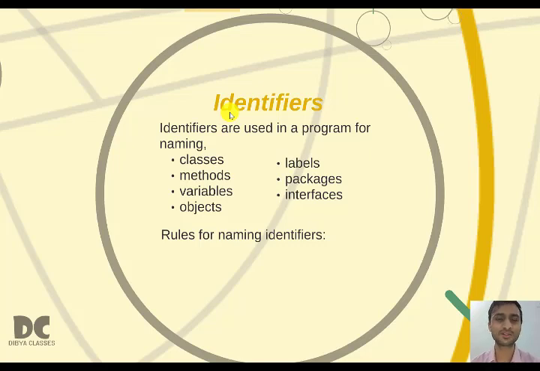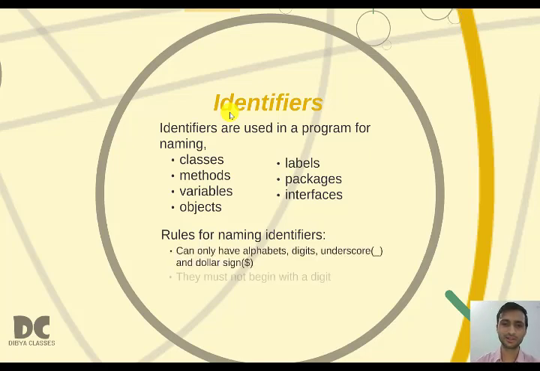So here in Java also there are some rules and regulations to give a name to an identifier. The identifier name should follow some rules. When you are giving a name to a class, you should follow some rules. When you are giving a name to methods, you have to follow some rules. So what are those rules? So these are the rules.